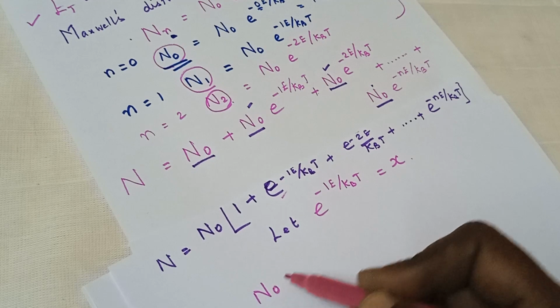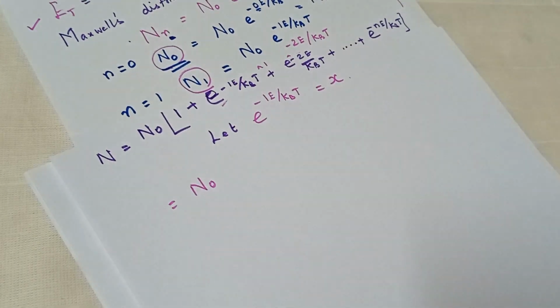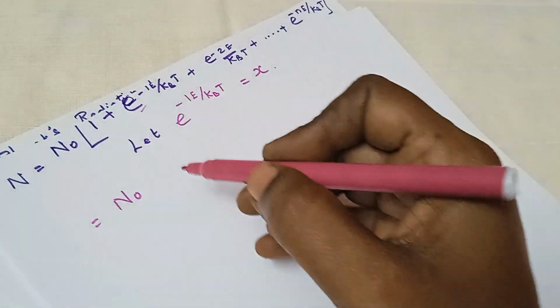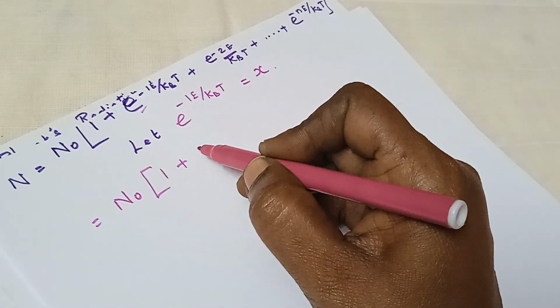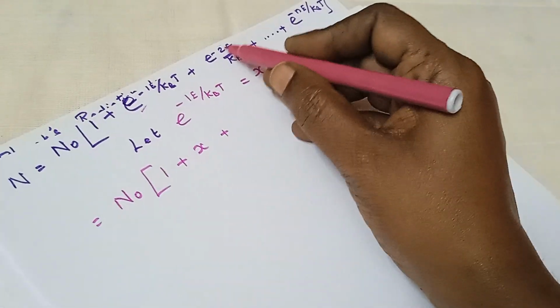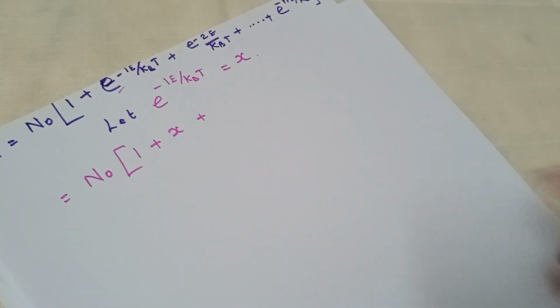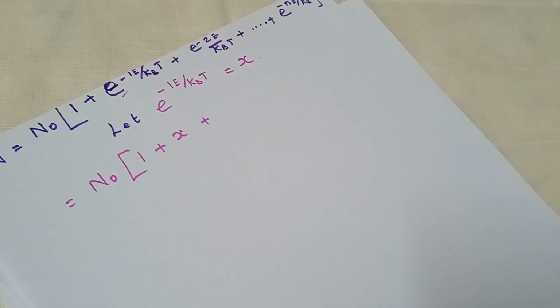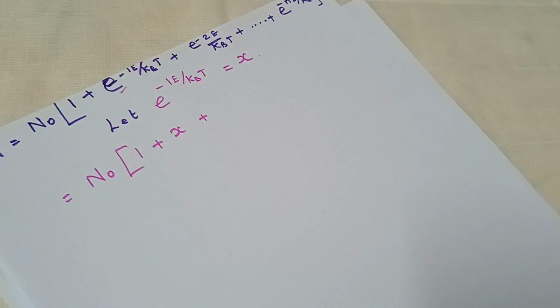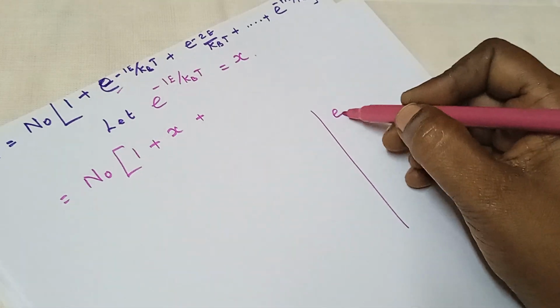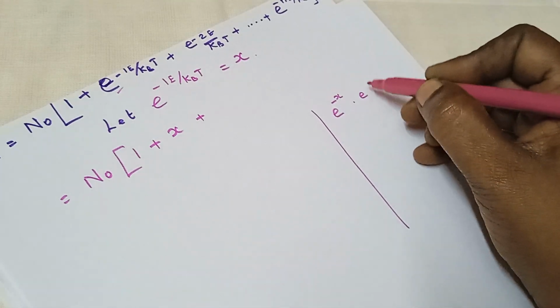I get N0 into 1 plus x plus, here e power minus 2e by kBT, that is e power minus x into e power minus x.